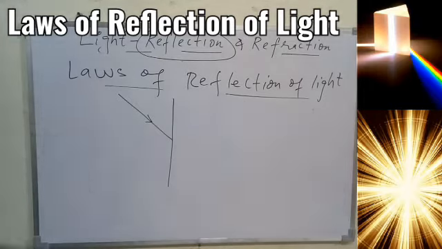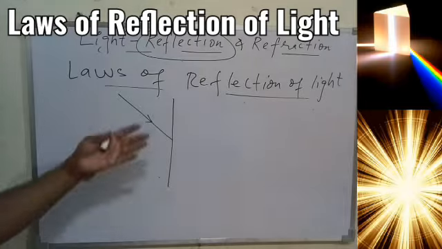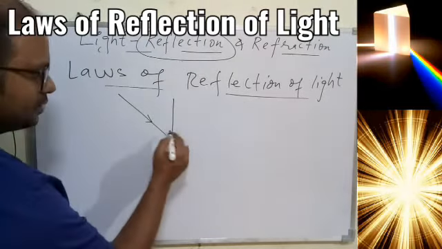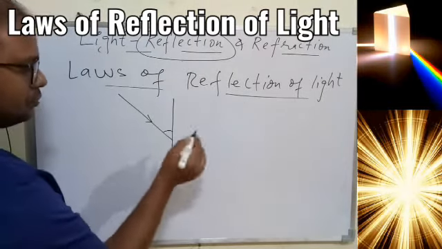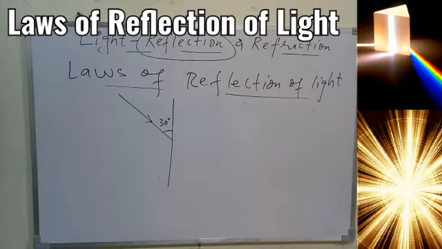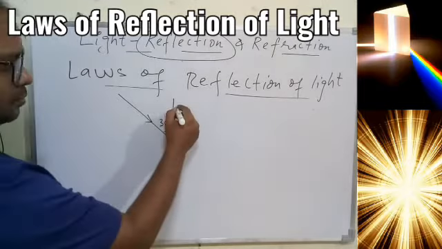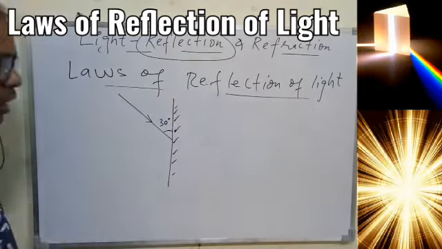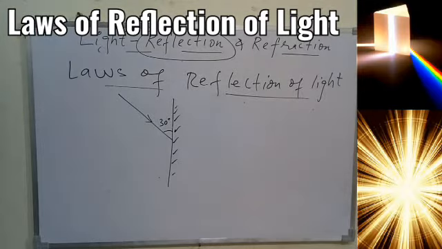Okay, so this diagram is given to you: a ray of light falling on the surface such that it is making some angle of 30 degrees. Now you have to complete this diagram. This is a diagram given to you which is not so complete, and this is one of the objects. So how to complete this diagram? A very simple step we have.